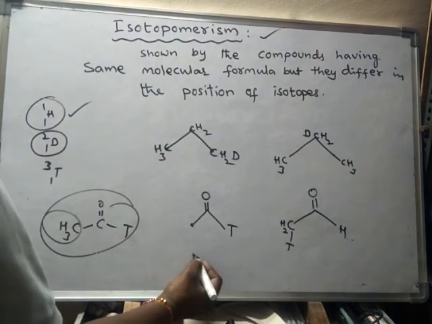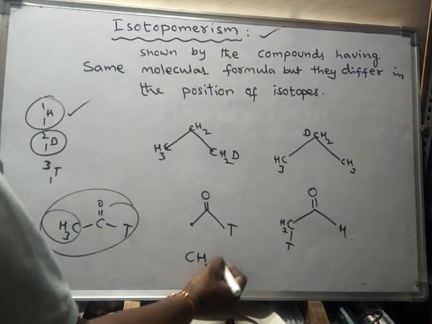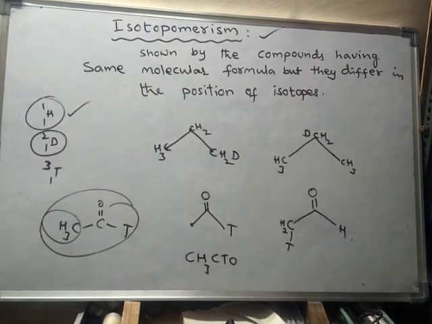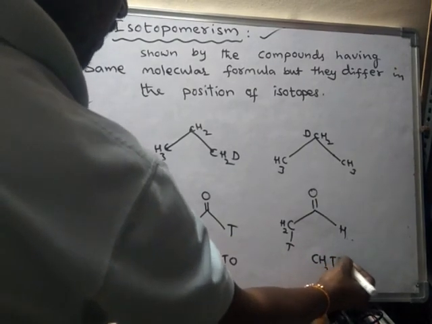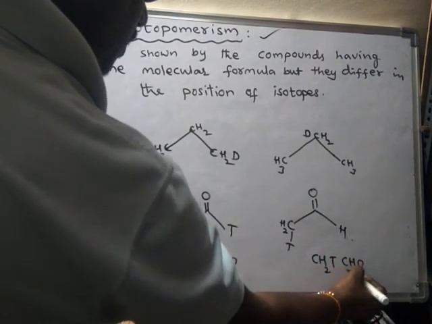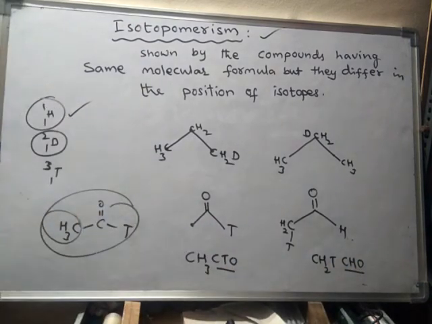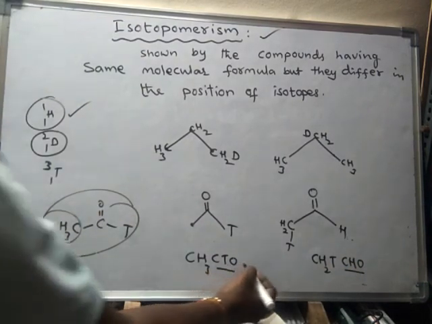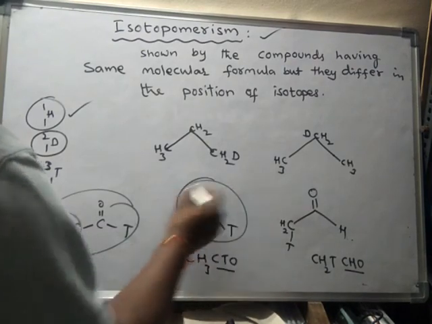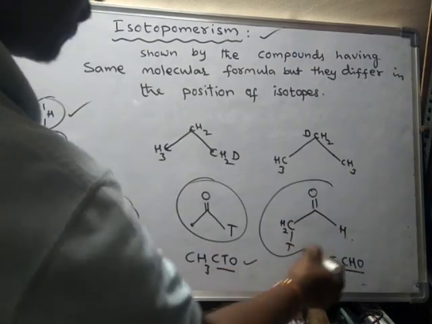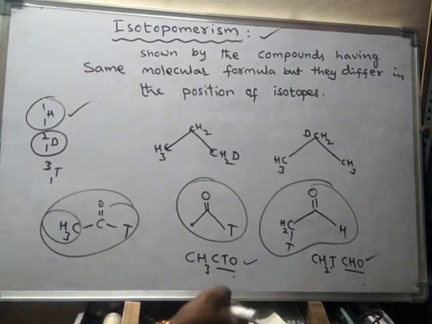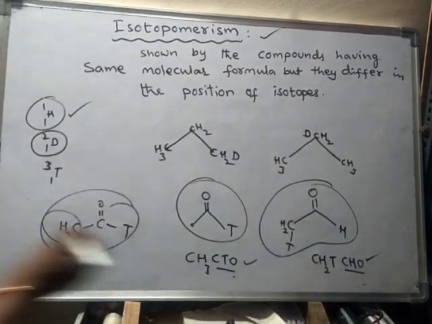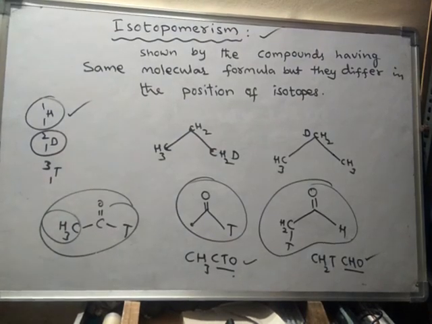So what is this one? CH3 CTO, but this one is CH2T CHO. CHO is the functional group. This one is this compound, and this one is this compound. See, these two are isotopomers to each other. So like this, the isotope